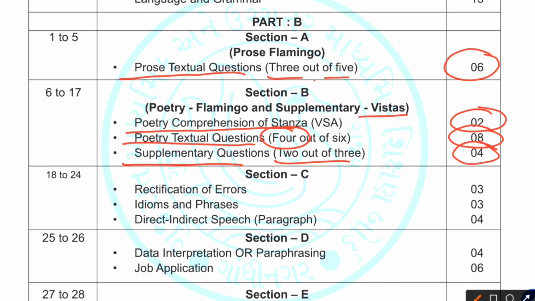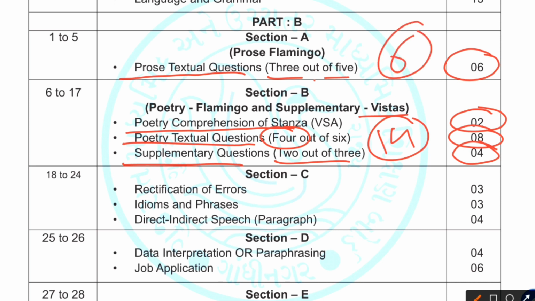So 2 questions are going to carry 4 marks. So this is your section B. Section B is going to carry a total of 8 plus 2 is 10, and 4 more makes 14 marks, and this section A is 6 marks.